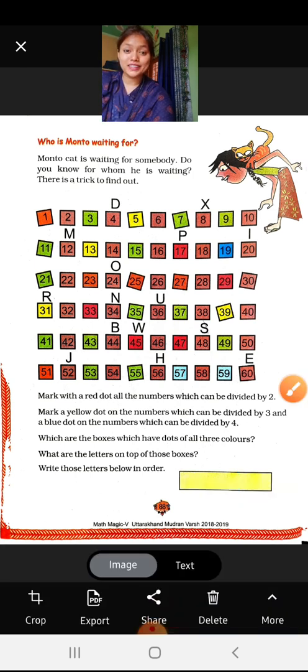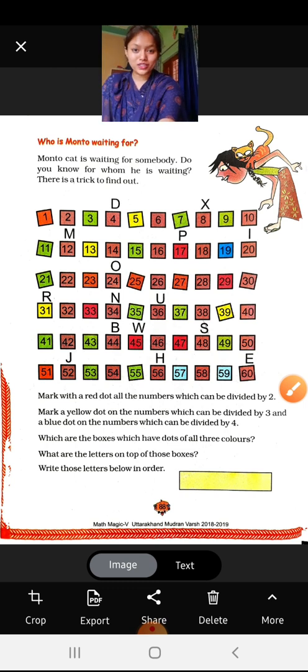So was it interesting? Hope so. You find it interesting. When you do it yourself, you will find it more interesting. Okay. So in the next video, we will play more games like this. A meow game is also there after this, and many more games. Dice games are there. Common multiple games are there. So be ready, because we have to play many more games in this chapter.